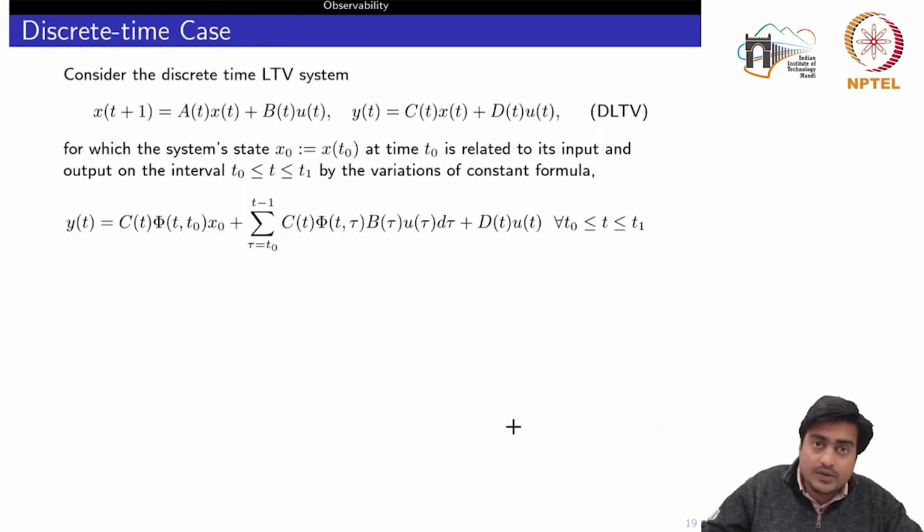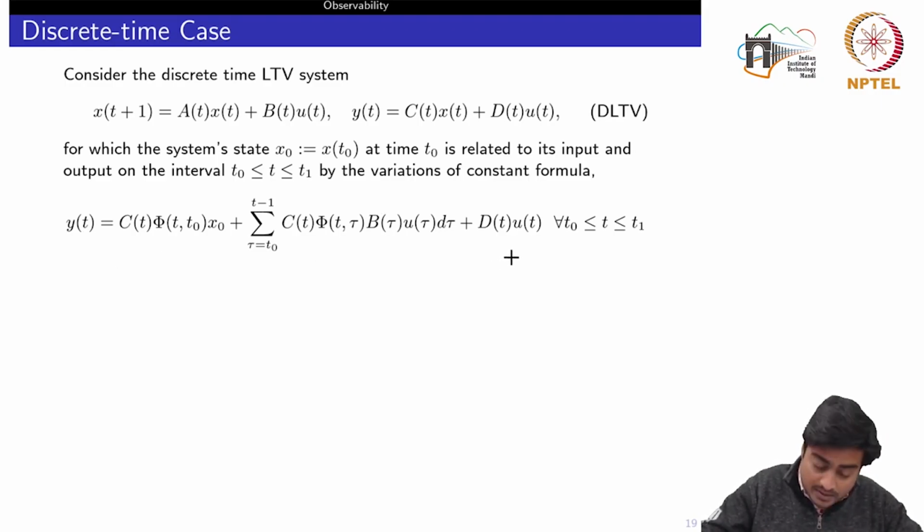Now, generalize whatever results we had seen in the continuous time domain. We can generalize all those results in the discrete time domain also. So consider this A, B, C, D, again the time varying matrices, where t is now an integer. By using the variation of constants formula, we had seen in the first week the solution of the discrete